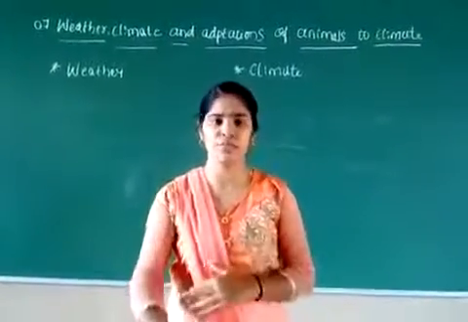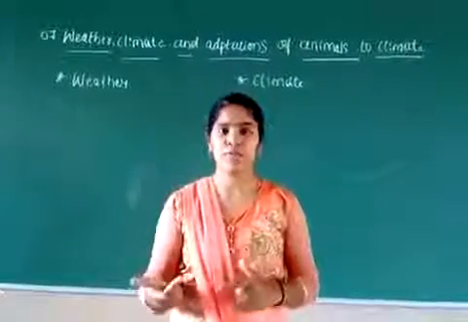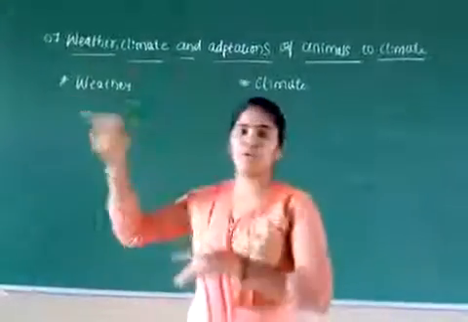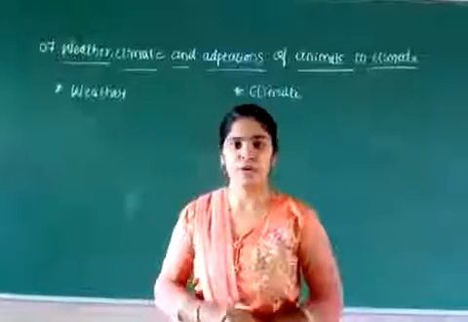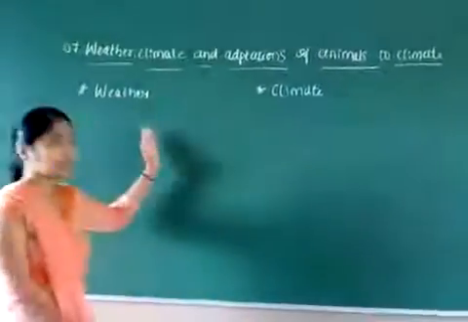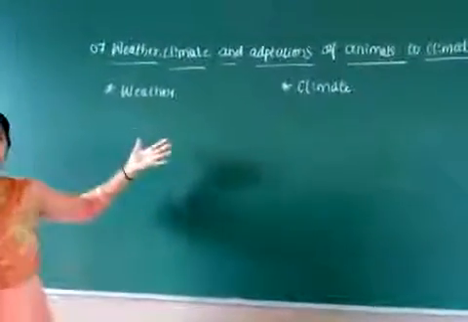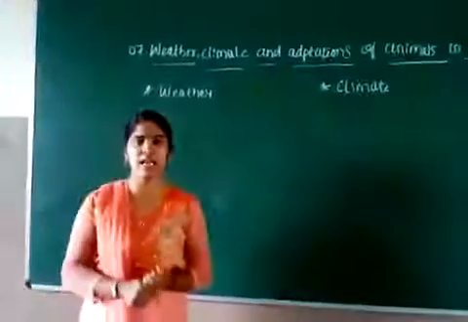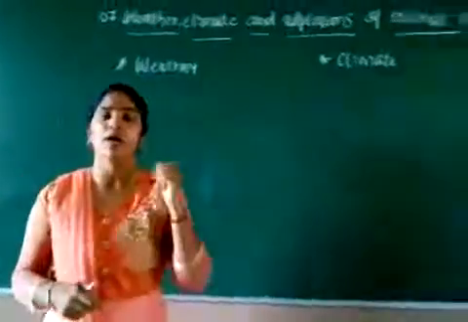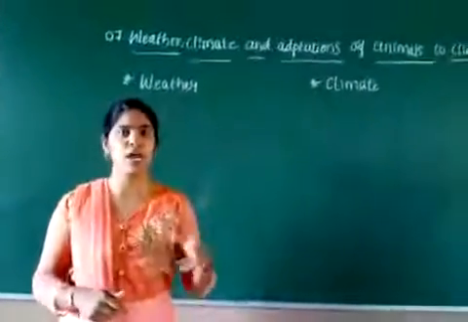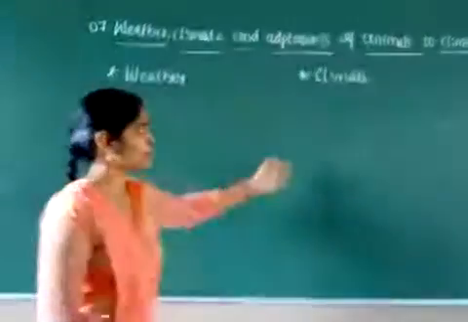Before telling the difference, I want to clarify that weather is different and climate is different. Weather means the atmospheric condition of everyday life with respect to humidity, temperature, rainfall and snowfall. But what is climate?